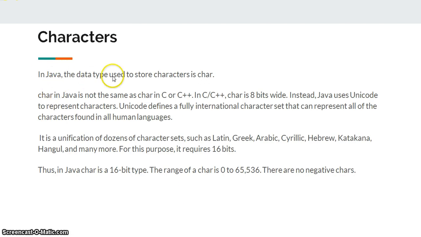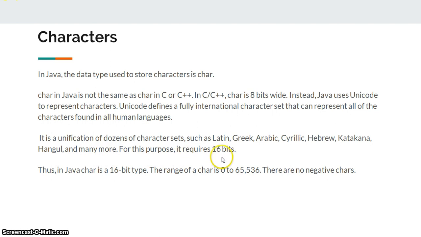Coming to characters, in Java, the data type used to store characters is char. Char in Java is not the same as char in C or C++. In C or C++, char is 8 bits wide. Instead, Java uses Unicode to represent characters. Unicode defines a fully international character set that can represent all of the characters found in all human languages. It is a unification of dozens of character sets such as Latin, Greek, Arabic, Cyrillic, Hebrew, katakana, Hangul, and many more.